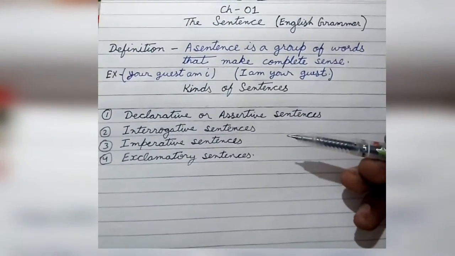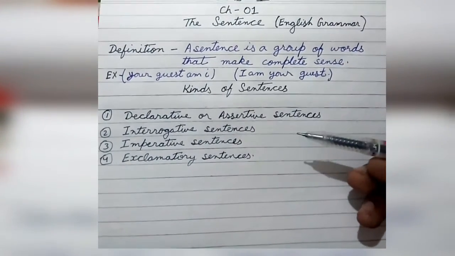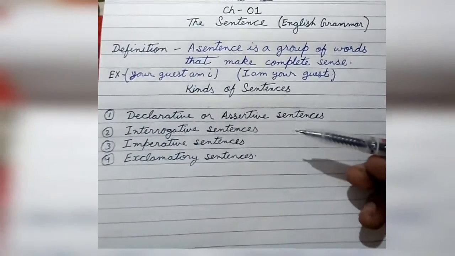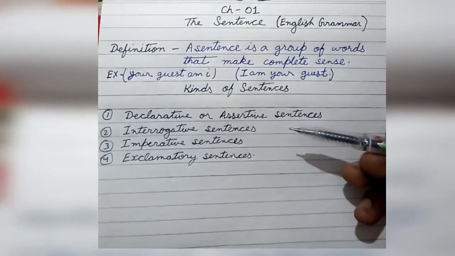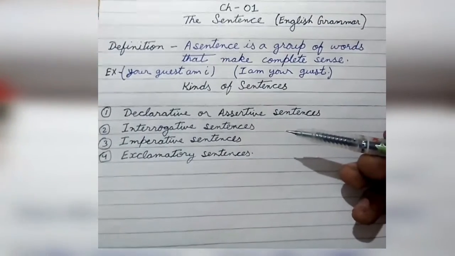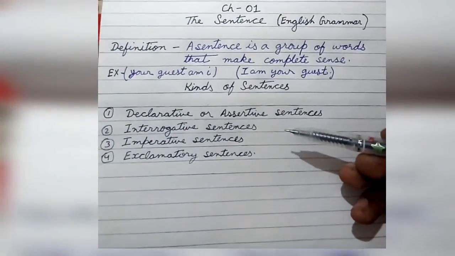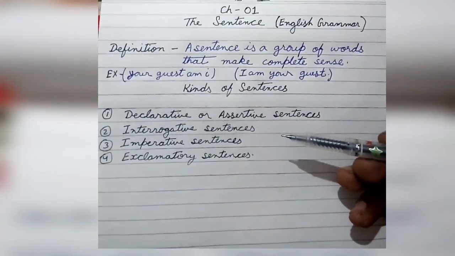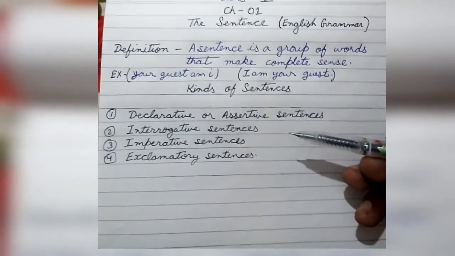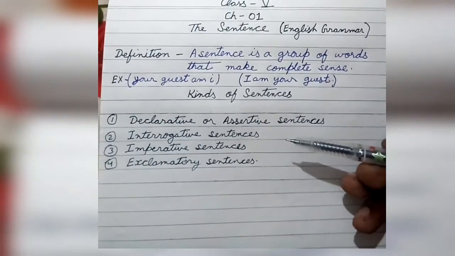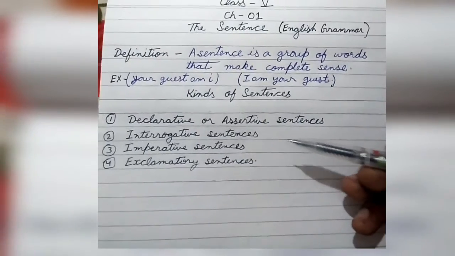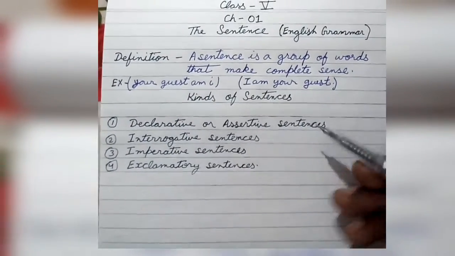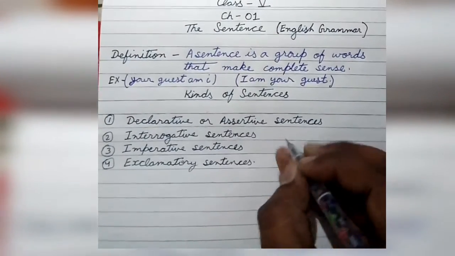The third example is, "Do you play cricket daily?" That means he's asking whether you are playing cricket daily. So he's interrogating something. That means he's asking a question. So whenever there is a question in a sentence, it means it is an interrogative sentence, and it is always denoted by a question mark at the end.